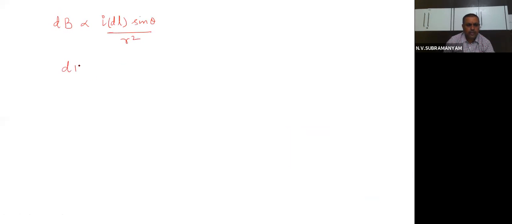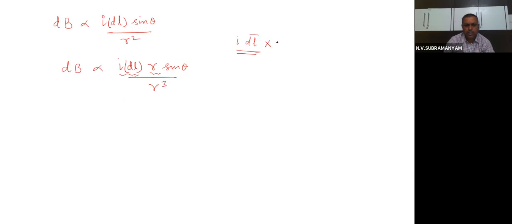If I write this as I dl r sin theta by r cube, that means one r I multiplied and divided. Then I know that I dl and r are vectors. I can take I dl as a vector, I dl cross, I can treat it as one vector. Another vector is what? r.